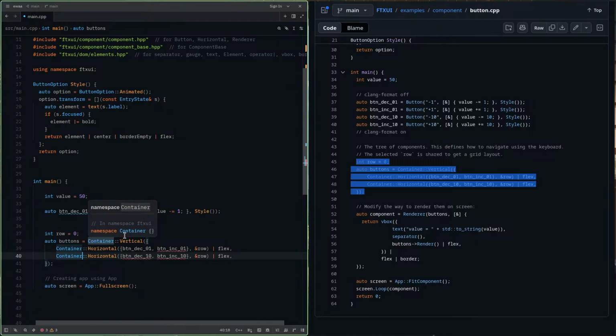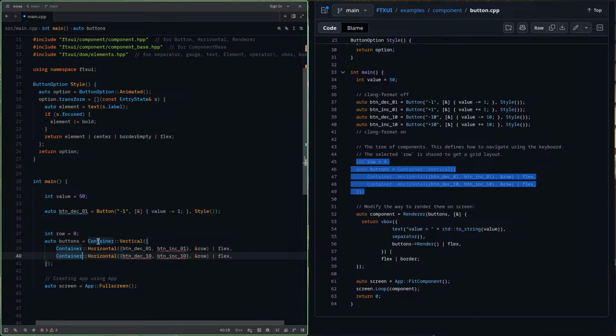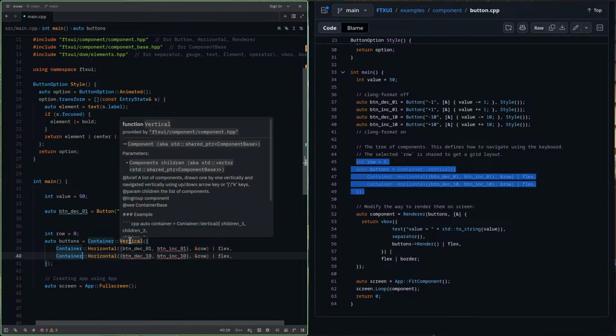Okay. And what does this container do? Container is just a namespace. Here we have vertical, and what does this vertical do? Vertical is a function. The parameter it takes is a shared pointer component base.